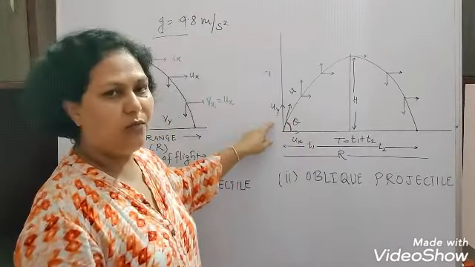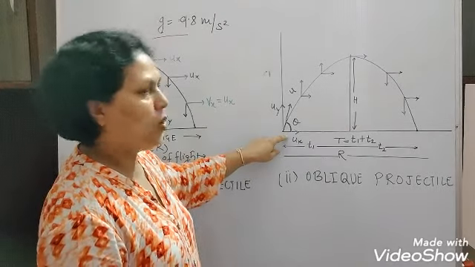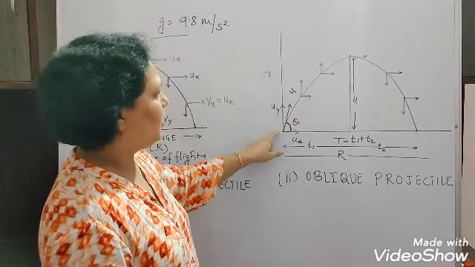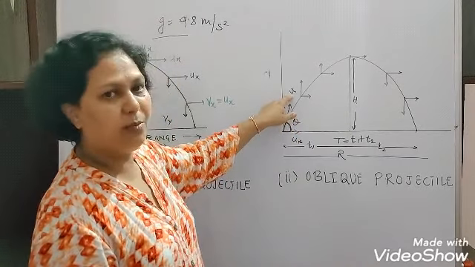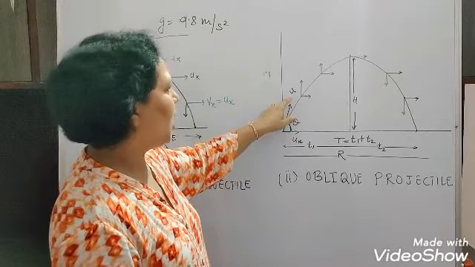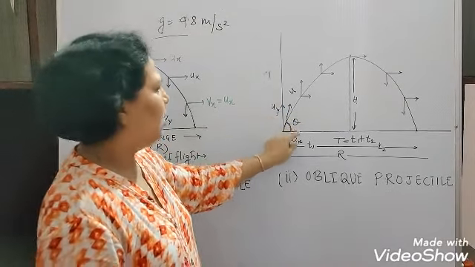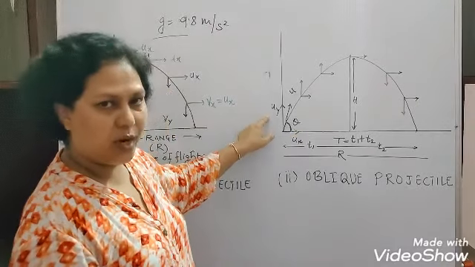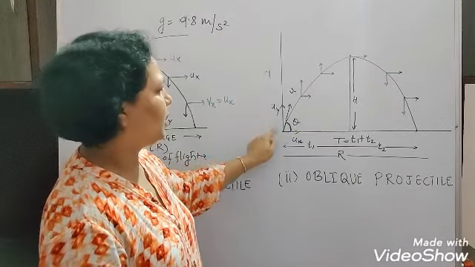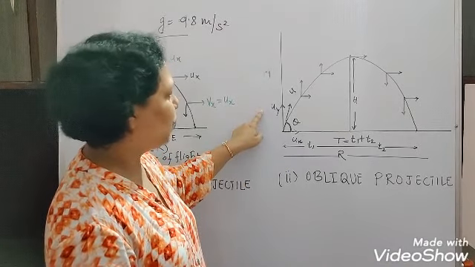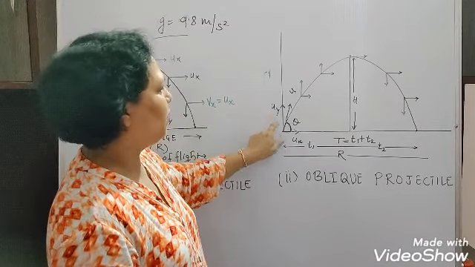So making an angle with the ground or with the horizontal plane, the projectile is given some initial velocity u, and this velocity is resolved in two components, horizontal and vertical. The horizontal component is ux, the vertical component is uy.